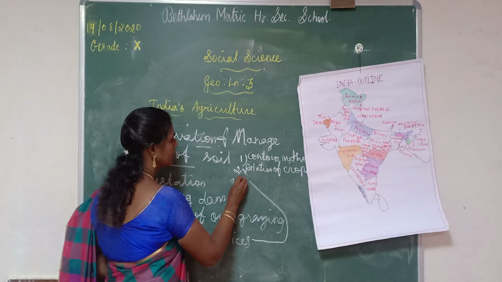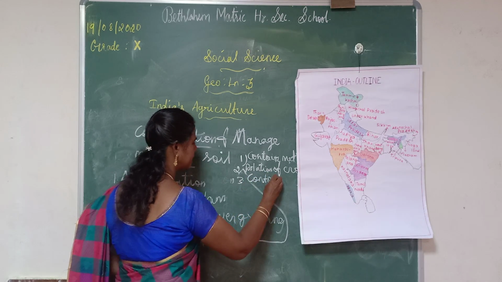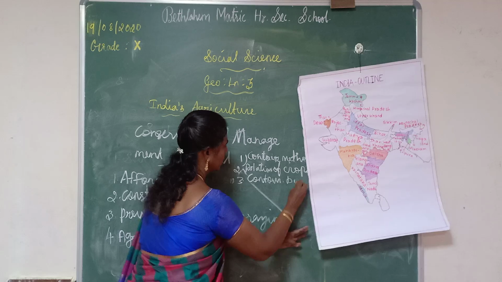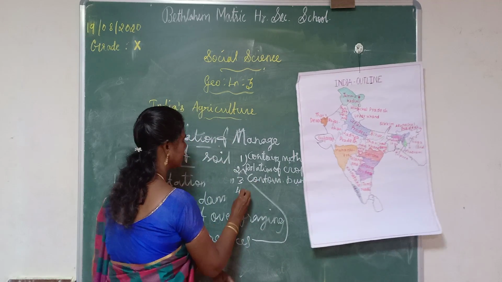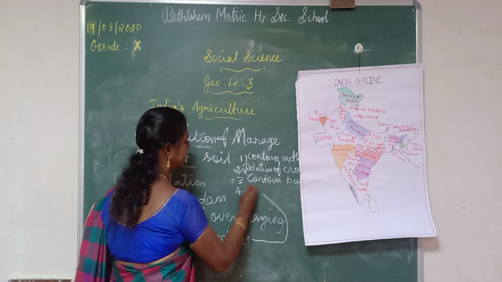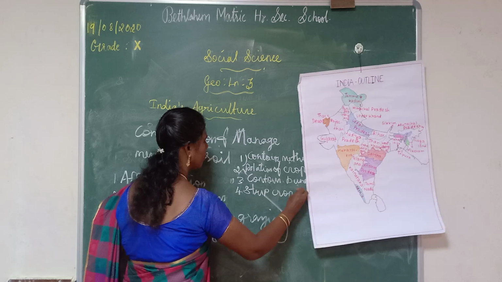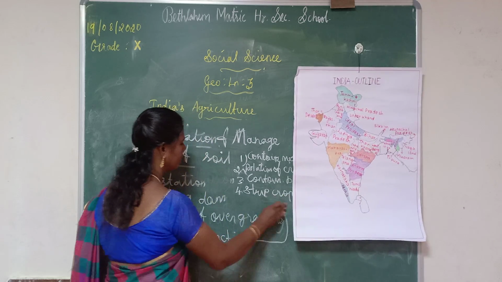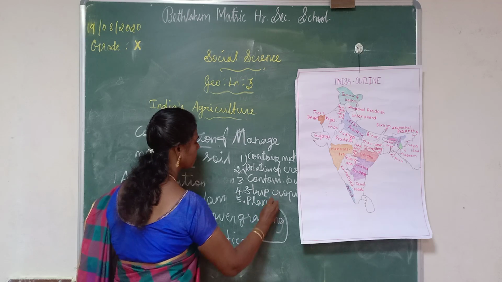Third one is contour bunding. Fourth one is strip cropping. Fifth one is planting of shelter belt.